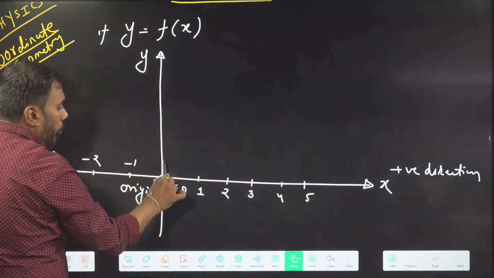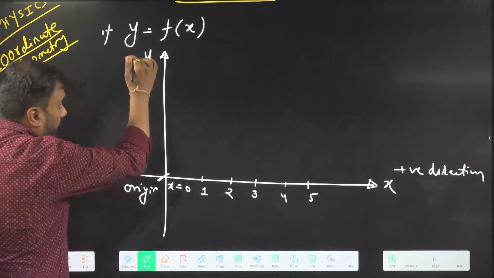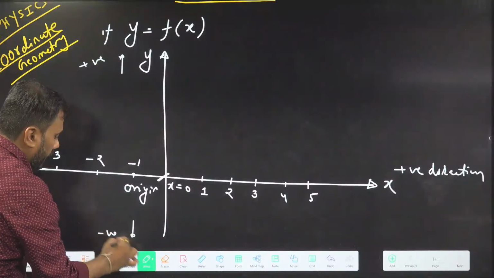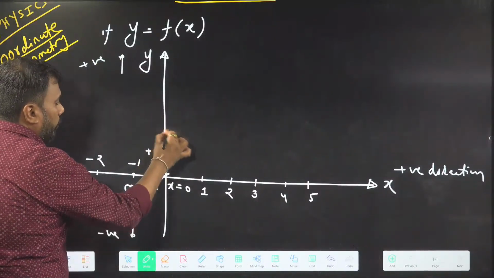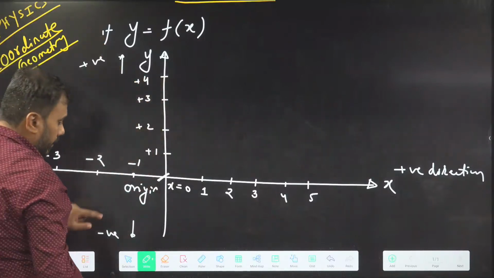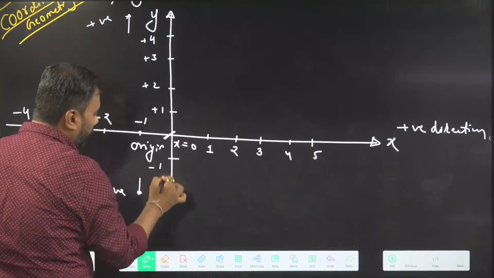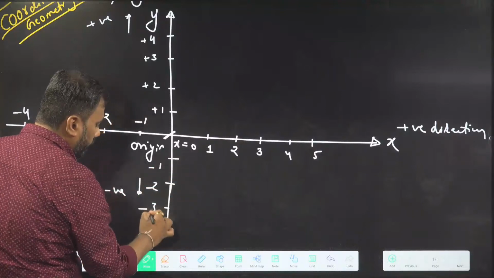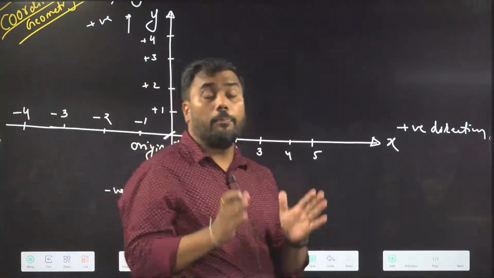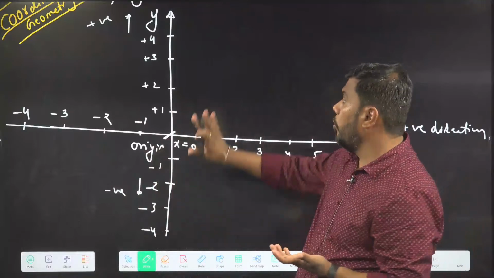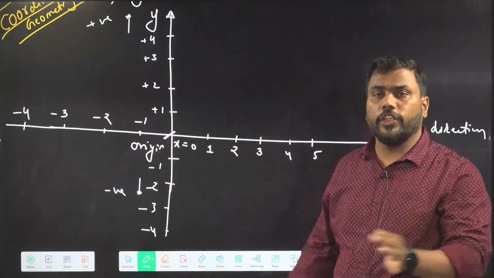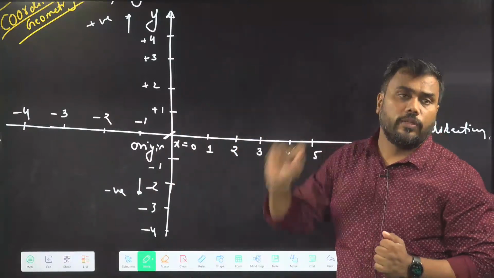Similarly, y may be taken upward as positive. This direction we can take as positive, and this direction we can take as negative. So value of y here is positive. As you go upward, value of y increases, and similarly, if we go downward, value of y decreases. So this becomes a coordinate plane. A plane containing xy axis is called coordinate plane. We can specify any position in this coordinate plane by the coordinates of the point.